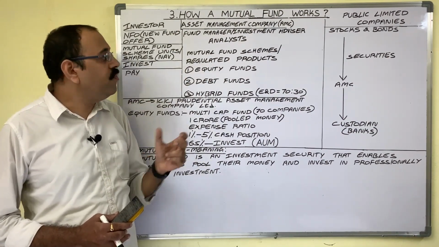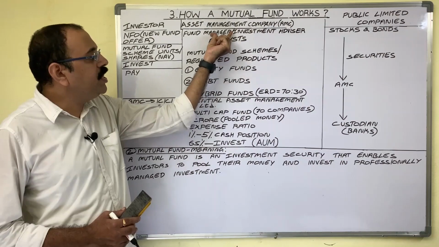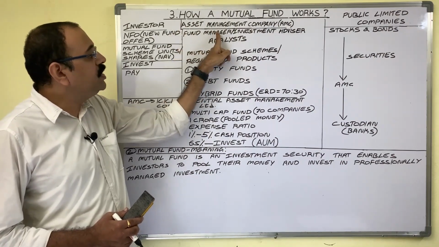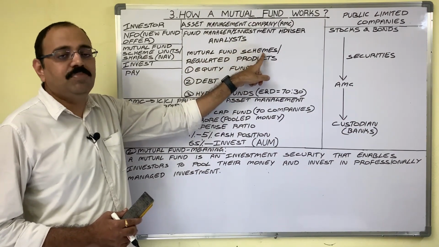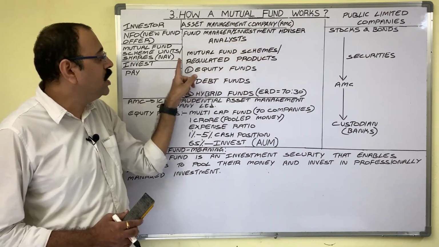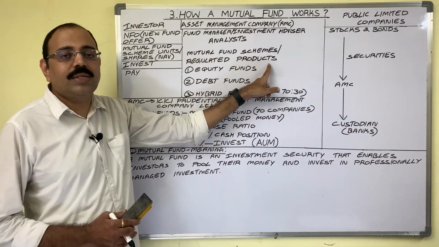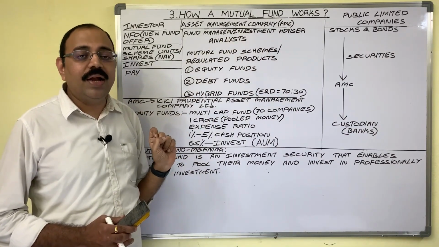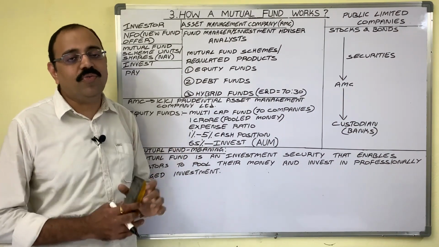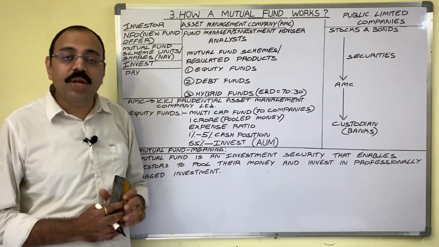Now with the help of the information provided by these people, fund manager designs different mutual fund schemes, also known as regulated products. Each scheme contains one quality, that is diversified portfolio of investment. Means what?